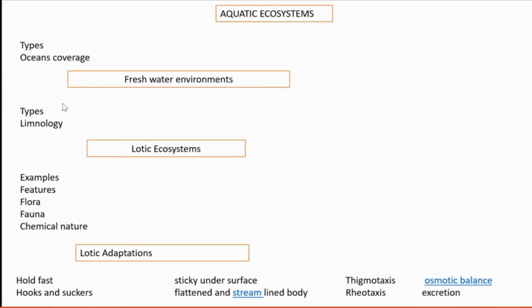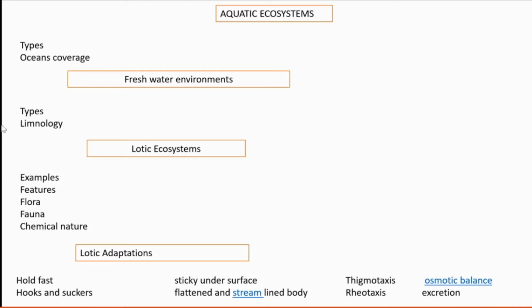Then chemical nature. What is the chemical nature? In the upper reaches of the streams and rivers, the oxygen content will be more because in the upper reaches there is very little sediment. As it goes further down, the sediment content will be more, and for decomposing those sediments, microorganisms take up most of the oxygen. That's why the oxygen level in the downward portion, the downstream, is very low.